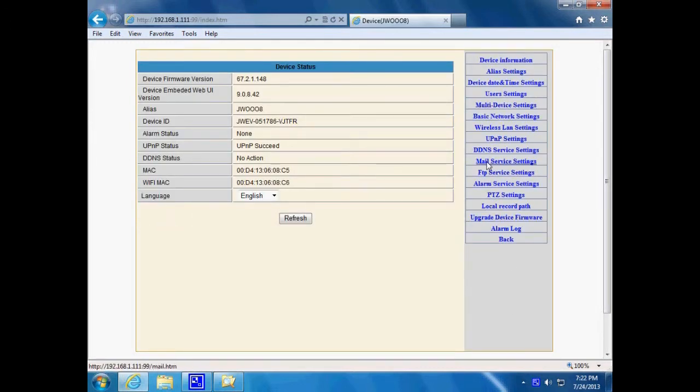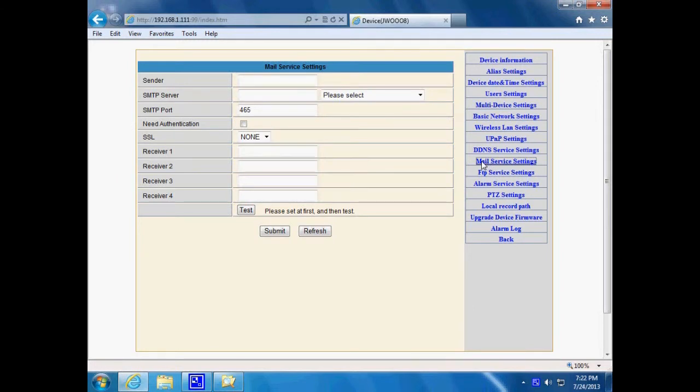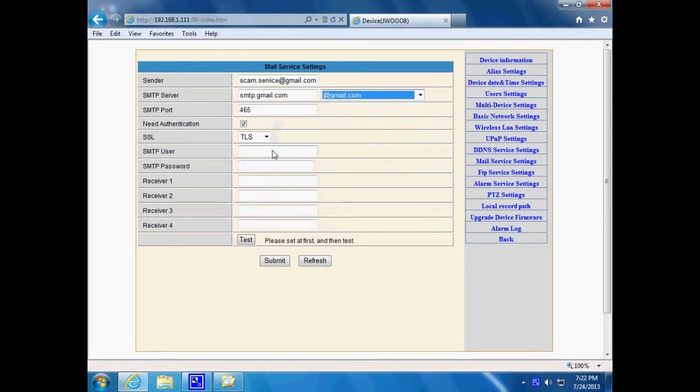Mail service settings. Take Gmail as example. The sender should be your Gmail account. Port should be 465 at TLS. The receiver can be your Gmail account too.